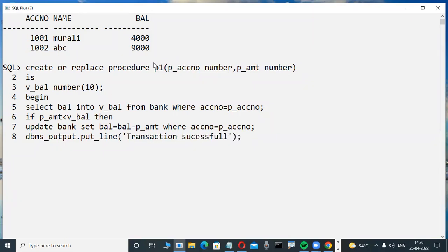Here they write something: commit, which saves the data, important in a database. Those are all things we are learning in future. Else, insufficient funds. For example, they write coding like this: insufficient funds. Some coding they are writing.